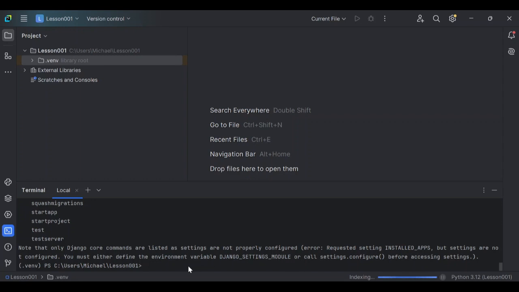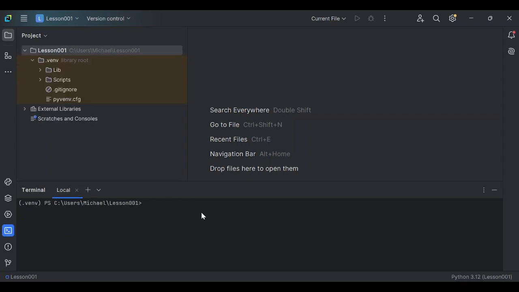Yes, so back here. Now, in order to create our website, we'll first create our website folder for this lesson 001. I won't clear everything. Next thing we will do, we will use django-admin to create our website folder, since we already installed Django.